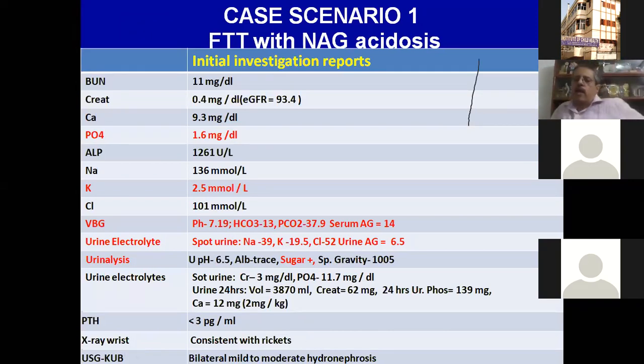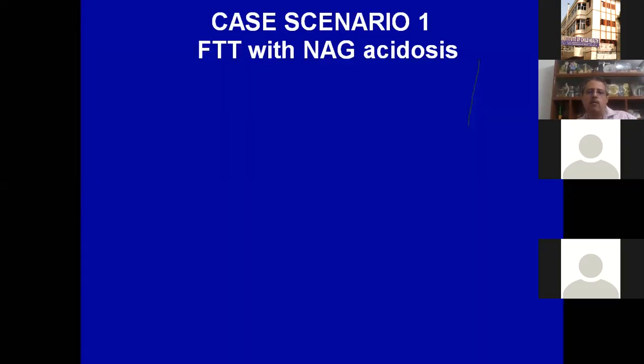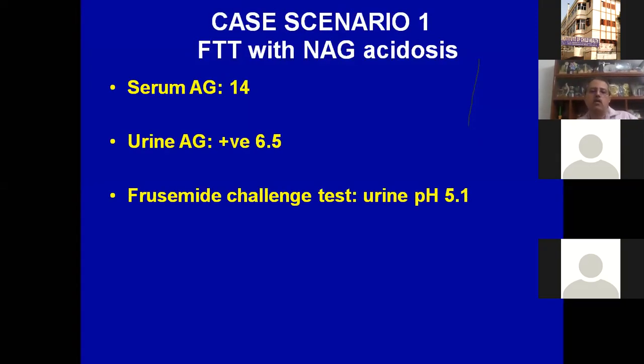In fact, I'm not making this up. This child was subjected to pyeloplasty in Bangladesh because of suspected pelvic-ureteric junction obstruction. Serum anion gap positive, urine anion gap positive. We normally do something called the furosemide challenge test. So we give a dose of furosemide and then test the urine pH.